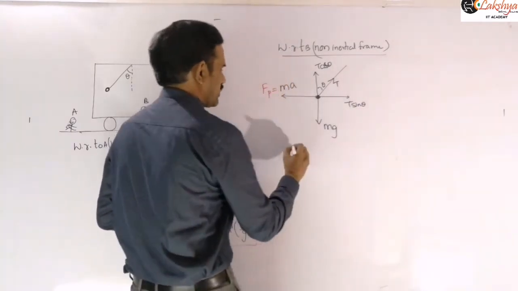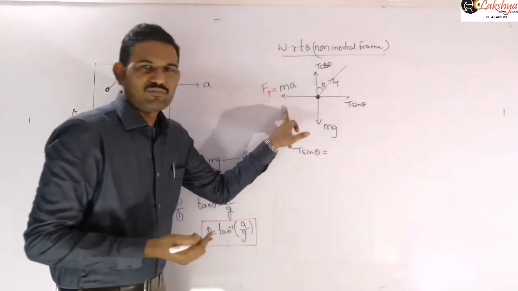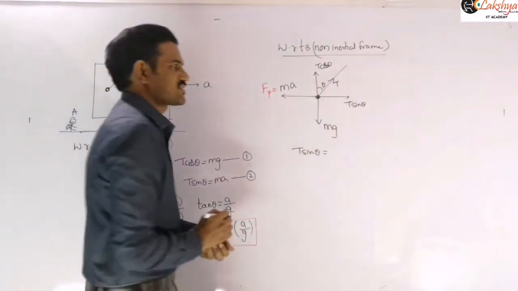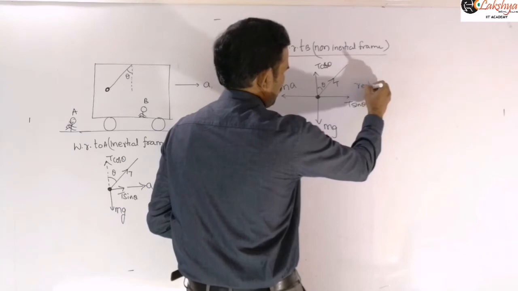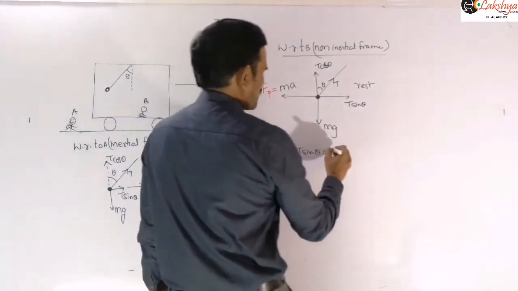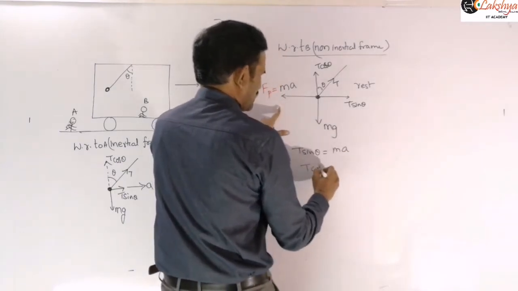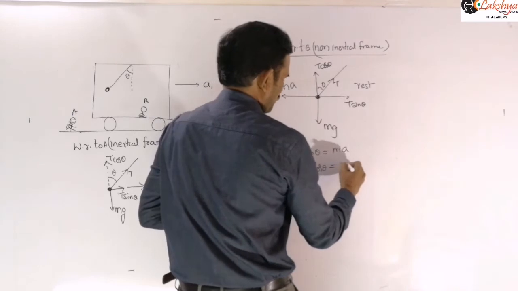And therefore again you can write this equation as 2 sin theta. Now the object is in equilibrium here. The object is at rest. With respect to him, it is at rest, equilibrium. So now we can balance the forces here. And so now if you are balancing these forces, T sin theta is equal to ma and T cos theta is equal to mg, vertical direction.